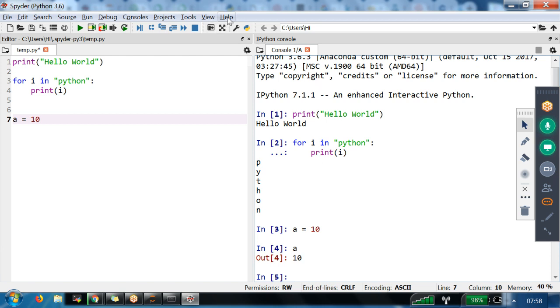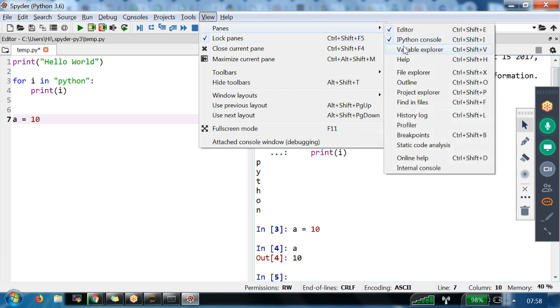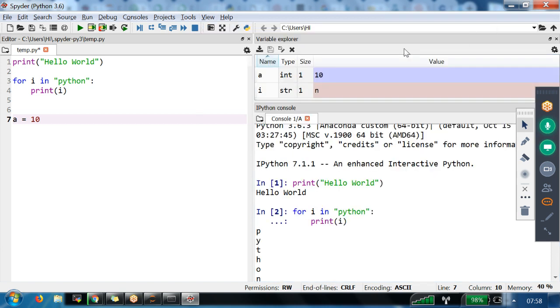Now, previously we saw one of the windows. That window is known as the Variable Explorer window, right? If you click on the Variable Explorer window, now we are getting here one of the variables I created. What's this? A. And what is this? Integer. And size is 1 byte. And what is this? 10 is the value it held. This is what is called Spyder.